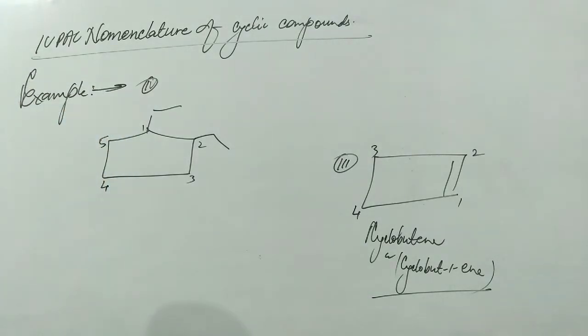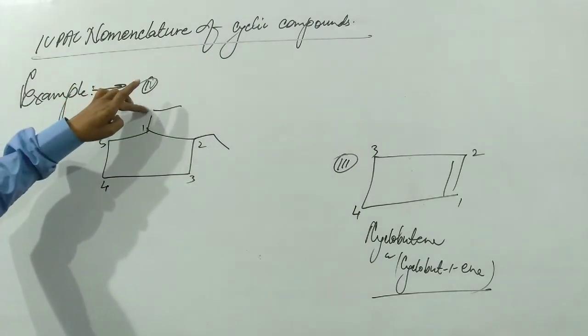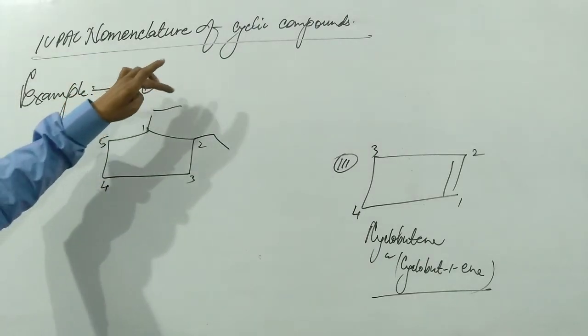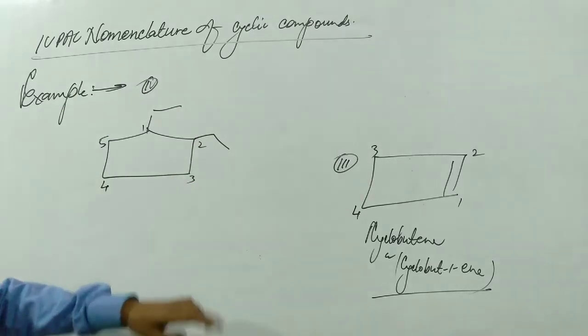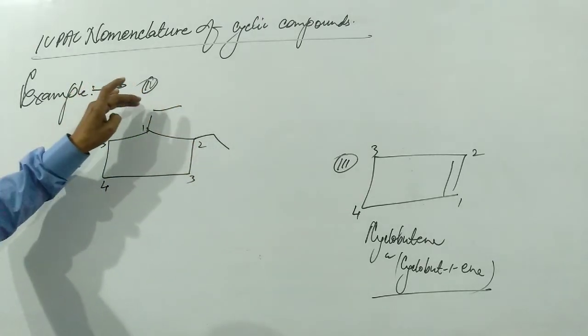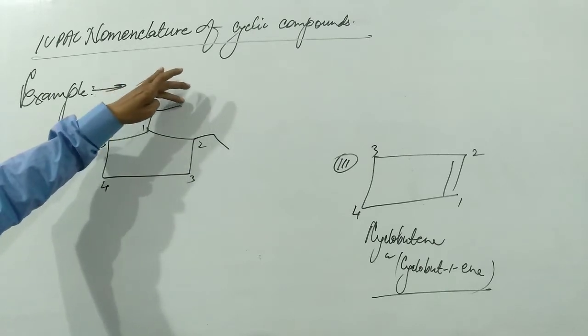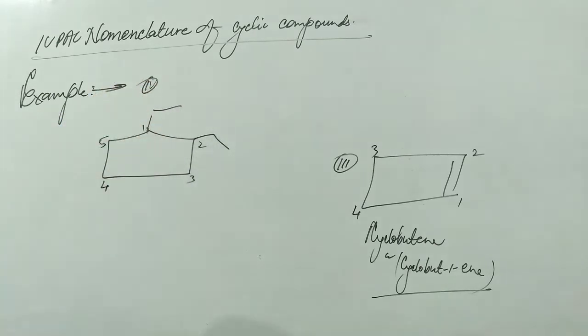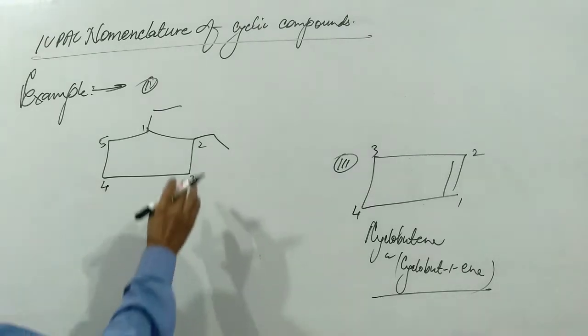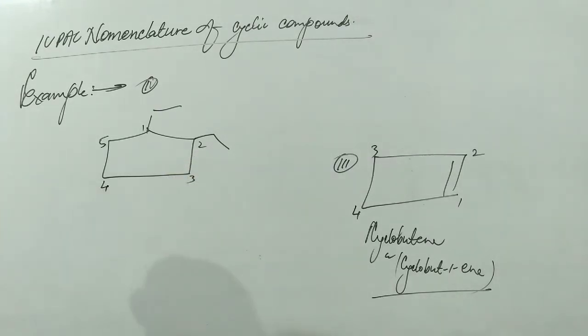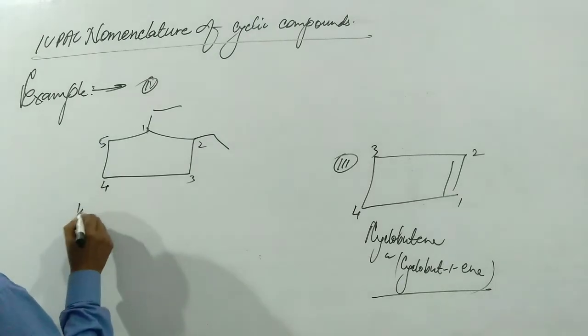Constituents are present at first carbon atom and second carbon atom, and the constituent will be ethyl group, because here CH2 group and here CH3 group. If we have to add both the group, this will be the CH3 and CH2, that will be C2H5, it means ethyl group. Similarly, ethyl group is also present at second carbon atom.